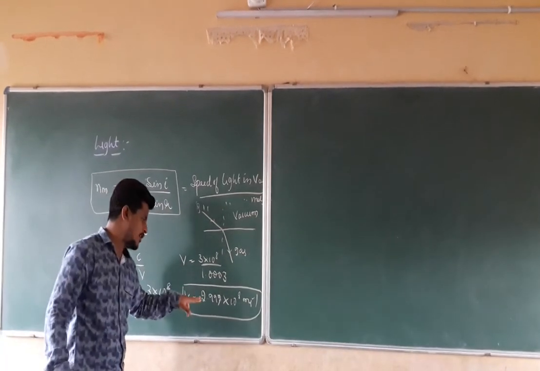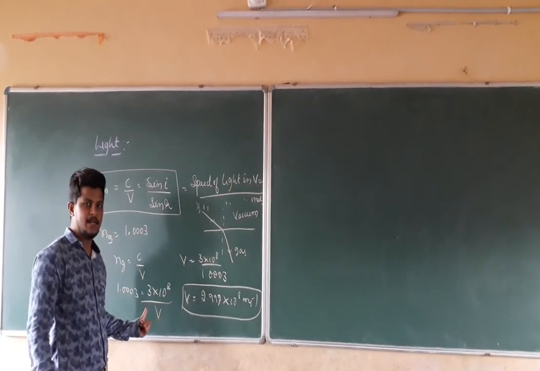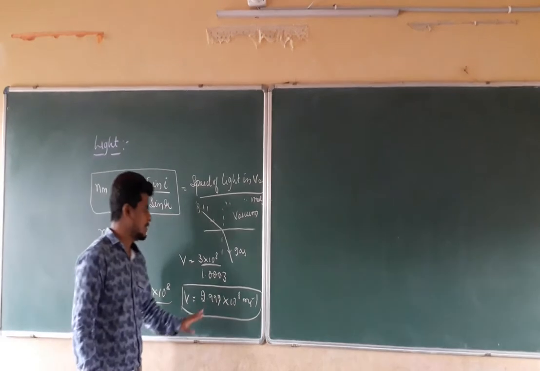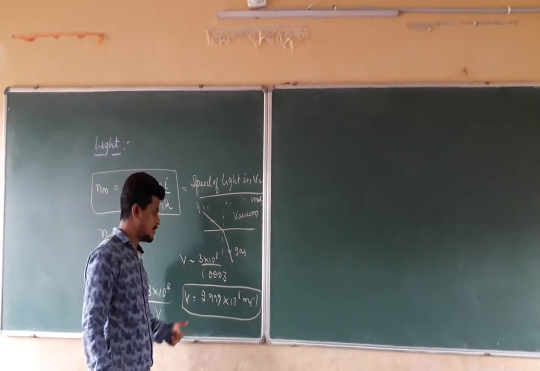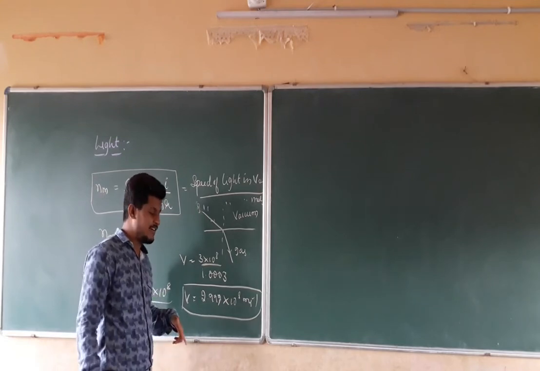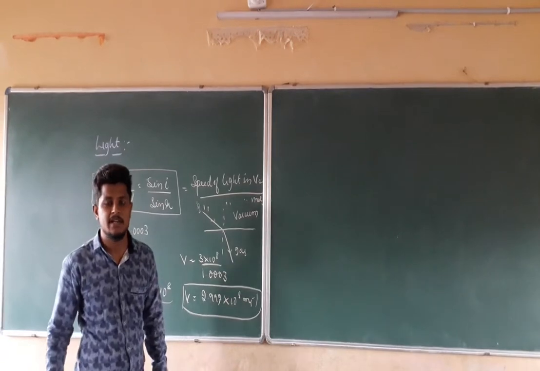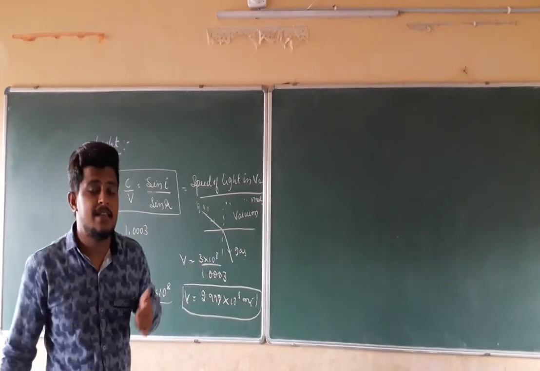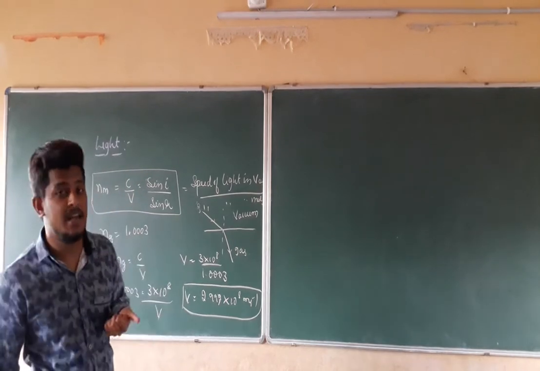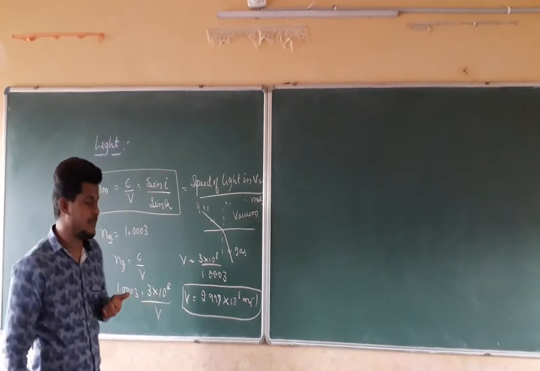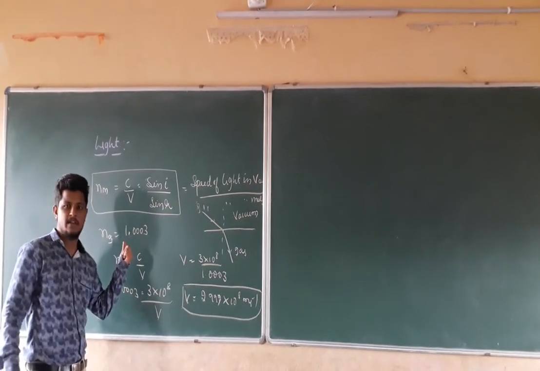When you compare the speed of the light in the gas medium with the speed of the light in vacuum, there is no such difference. Light is almost traveling with the same speed. If the light is traveling with the same speed, that means the extent of the refraction is very less. If it is very less, that means our ratio, our constant value, will become very small.